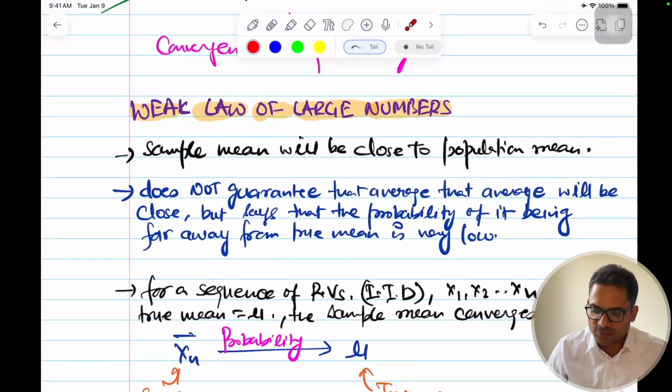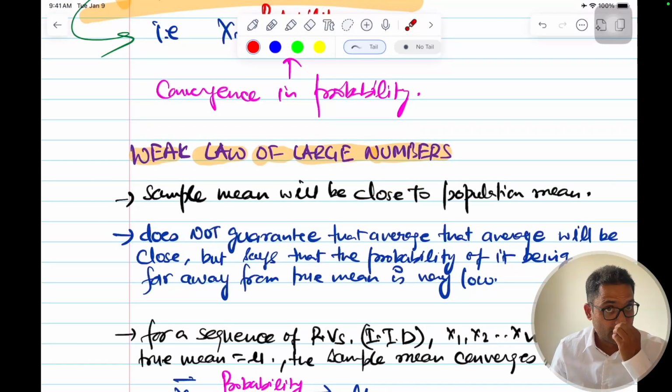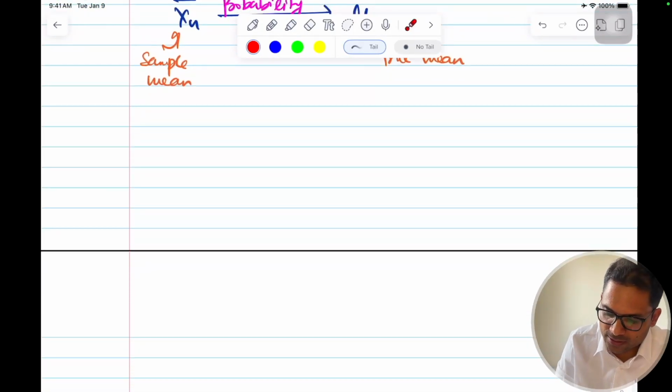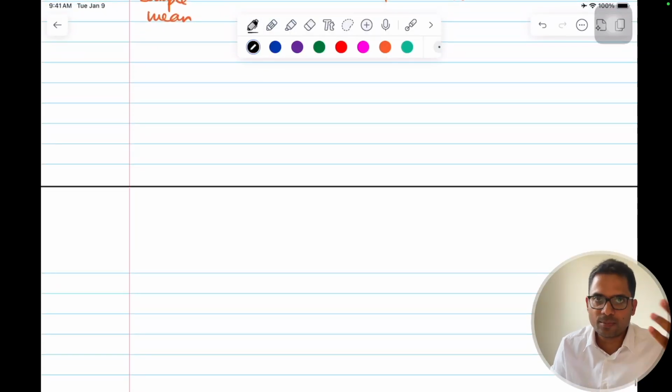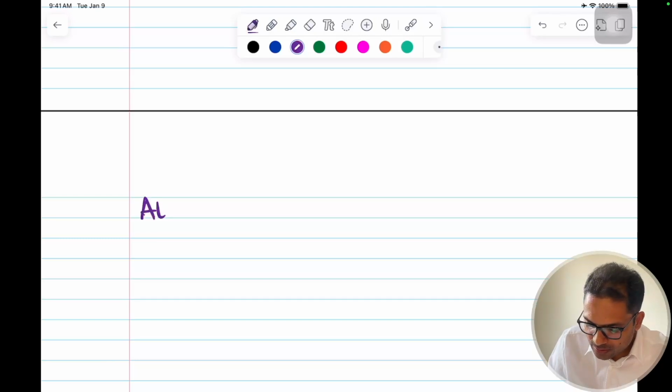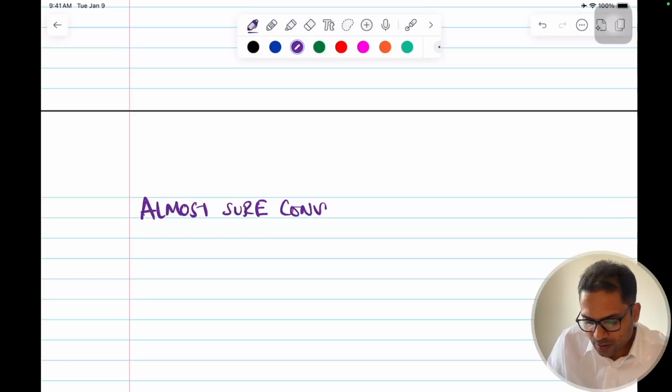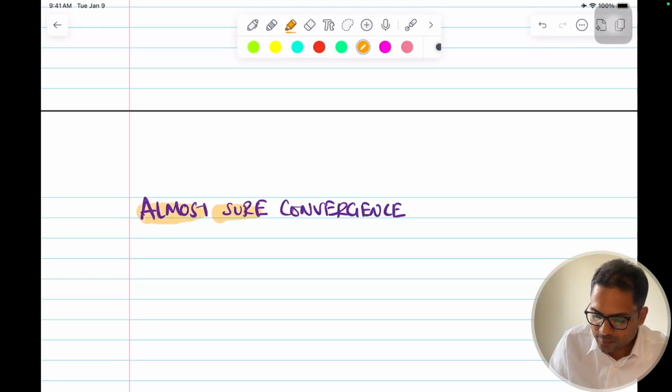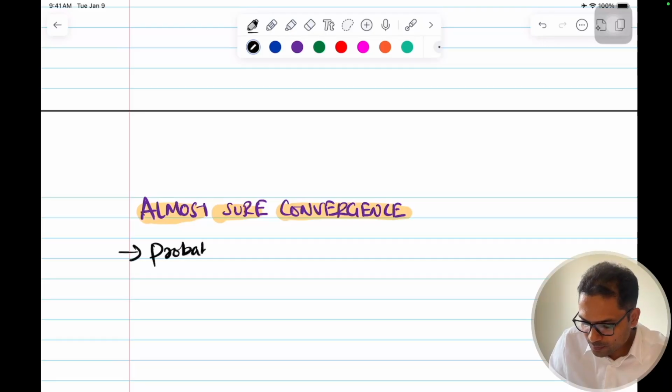So the weak law of large numbers was an application of convergence in probability. Let's see another kind of convergence. You know the theory of convergence in probability, we have discussed it at length. Now I'll use that understanding to discuss the next convergence, that is almost sure convergence. That is almost sure, I told, right, with probability equal to 1.